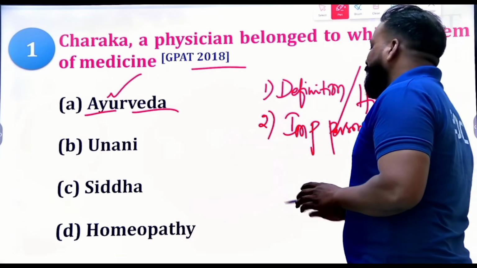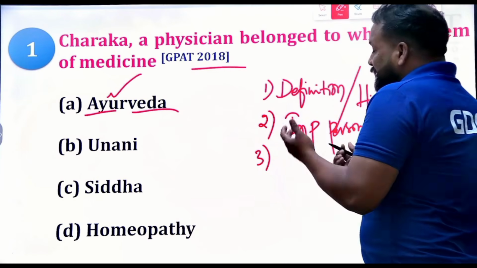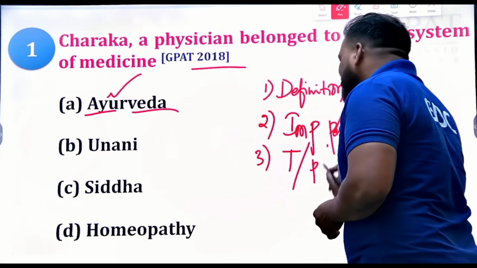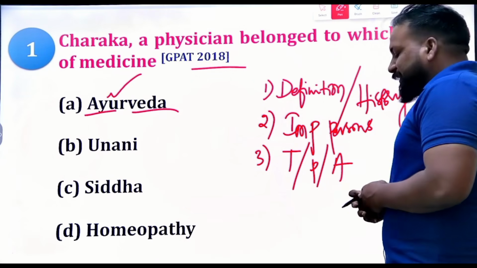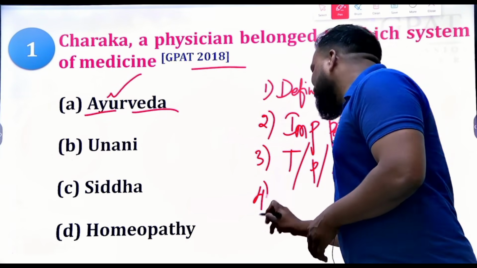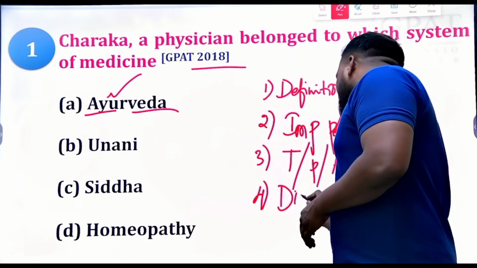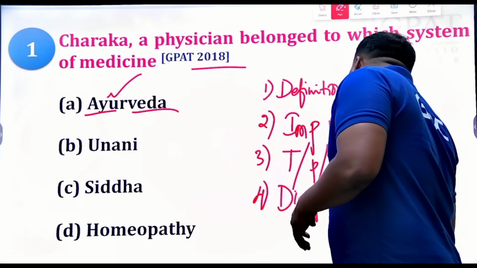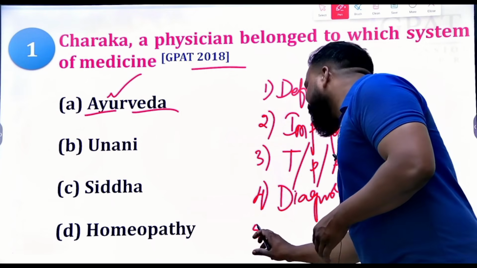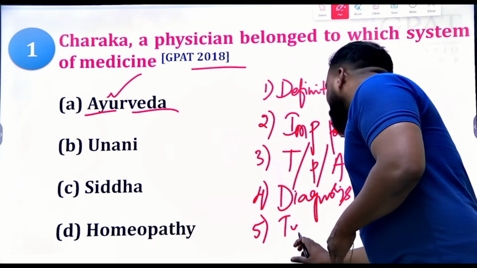The third one is that every system has its own theories, philosophies and approaches. The fourth one is that they have different diagnostic methods. Diagnosis of disease will be different in each system. And the fifth one is types of dosage forms.